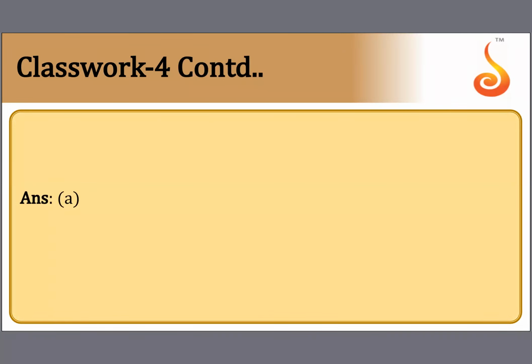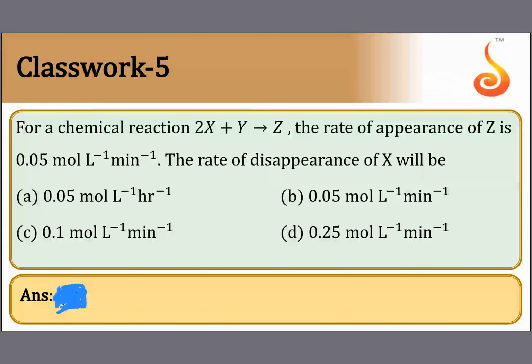Next one. For a chemical reaction 2X plus Y giving rise to Z, the rate of appearance of Z is so and so. What is the rate of disappearance of X? Very simple thing. Rate of appearance, disappearance, the basic concept we have now.